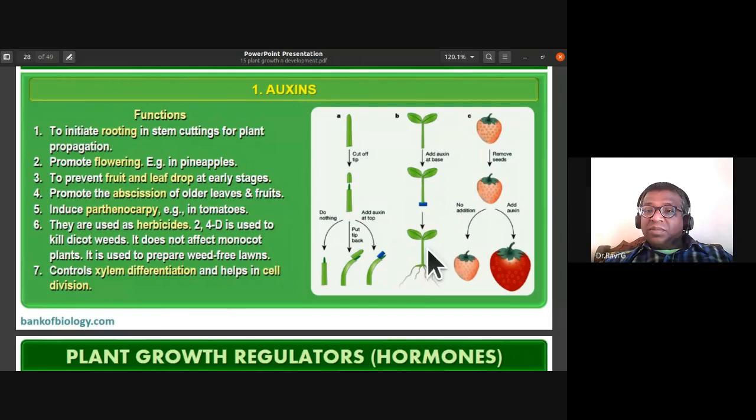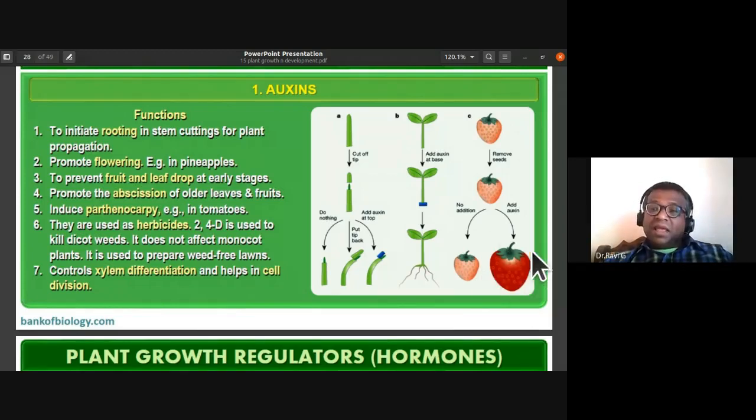Auxins are responsible for the formation or initiation of roots, and for the removal of seeds in the strawberry. Okay, so remove seeds. No addition, and add auxin. So you find that the fruits develop. Here you have removed the seeds, and this strawberry, when there is no addition of auxins, just remains as it is. When you add auxins for the strawberry fruit without seeds, they develop.